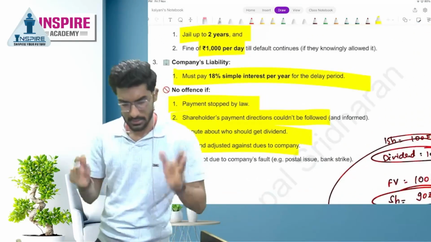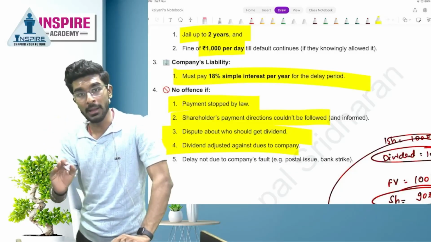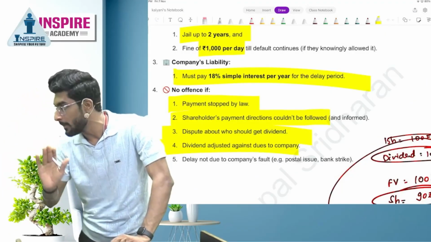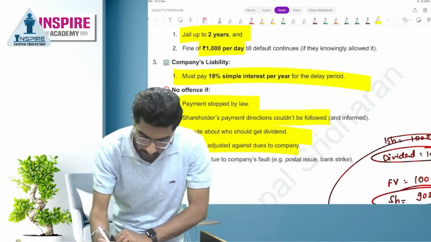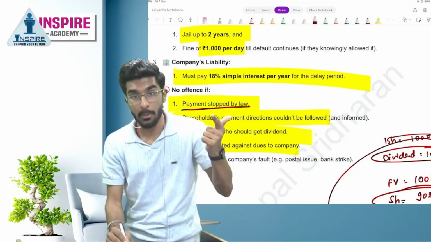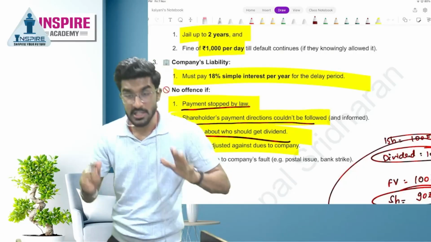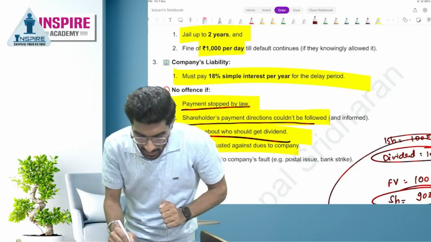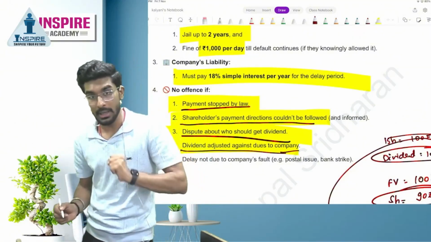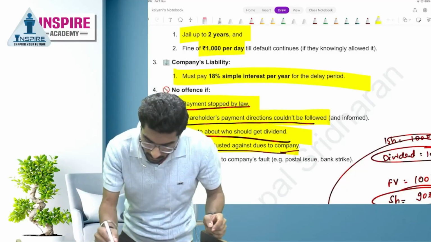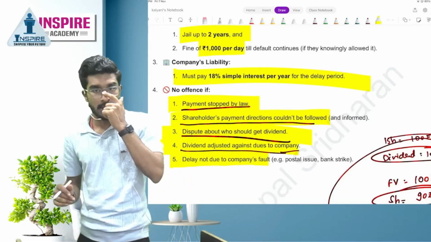Yes. No offense. Okay. So a company, if it declares dividend, it is completely fine if it does not pay dividend only in the 5 exceptional cases. Which are those 5 exceptional cases, people? Number 1 is payment was stopped by law. Number 2, shareholder's payment directions could not be followed. And number 3 is dispute about who should actually receive dividend. And number 4 is dividend adjusted against unpaid dues to the company. And the last is delay not due to the company's fault. Example is a postal issue or a bank strike.